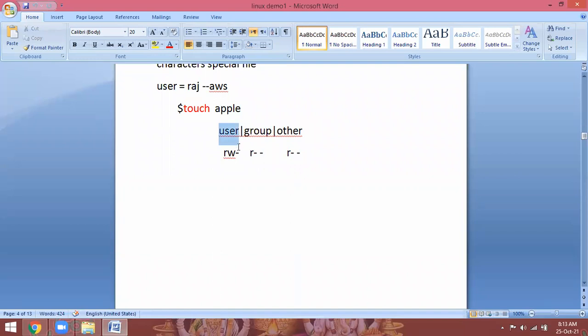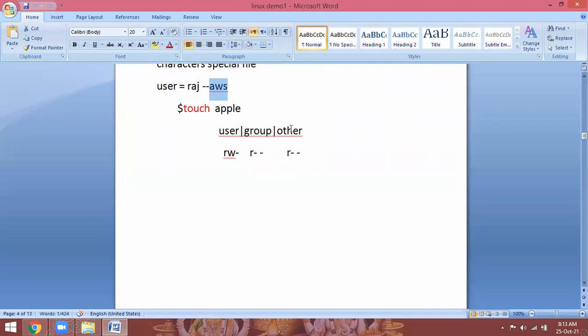User means the owner, having read-write permissions. User group means the owner's group members have read-only permissions. Owner group means, for example, Raj is a member of the AWS group. In AWS, again, his team is there, so they are called user group members. They have read-only permissions.